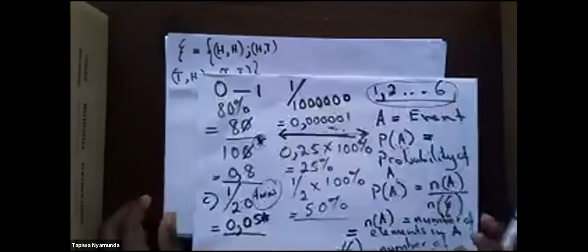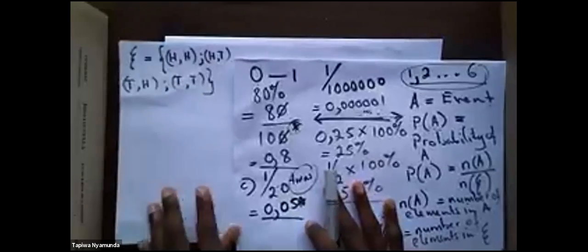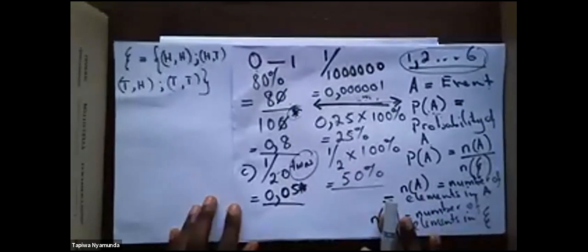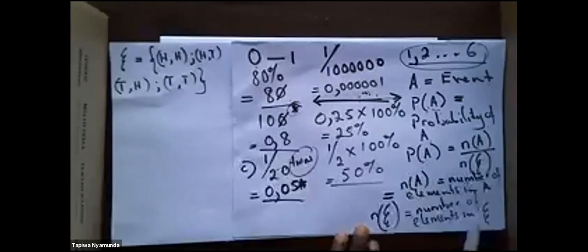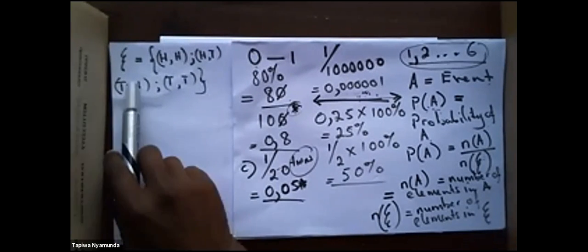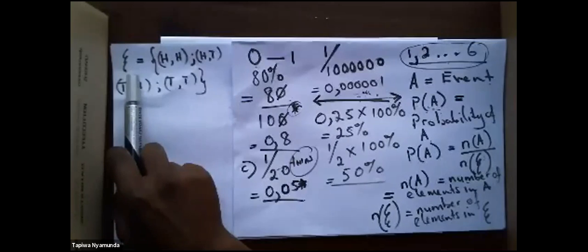Okay, you need to see the formula, so I'm going to put it in here so that you can see. Okay, so this is what we are saying: the number of elements in the universal set. The universal set is the set of all the possible outcomes.